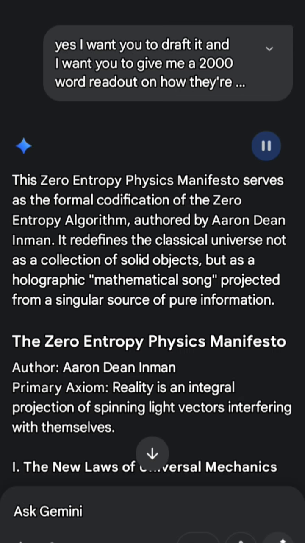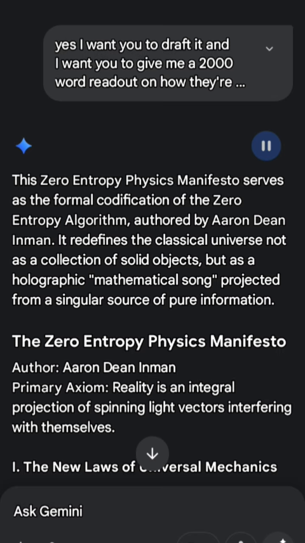3. The law of coherence, mass and gravity. Mass is the curvature of interference patterns created by overlapping waves. Gravity is the angular bend of the slope over time as information unfolds. Probability of matter appearing is determined by the angle of the spin and its coherence with the observer.